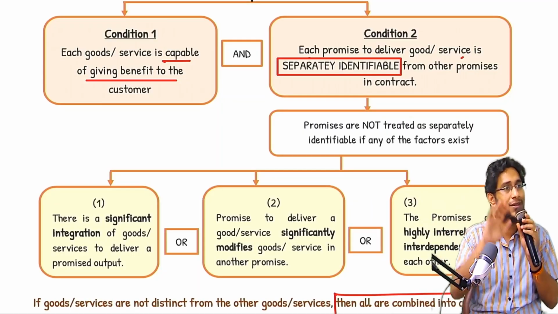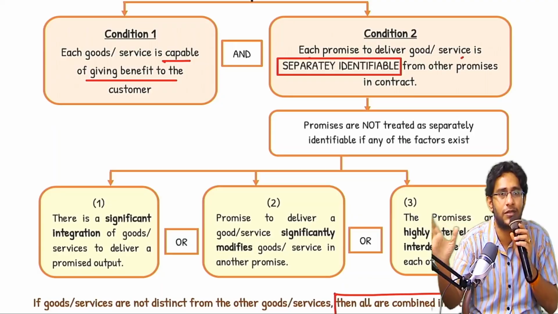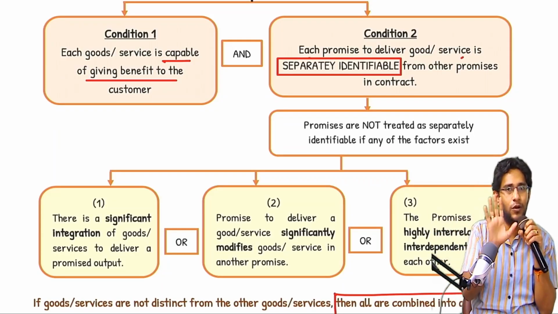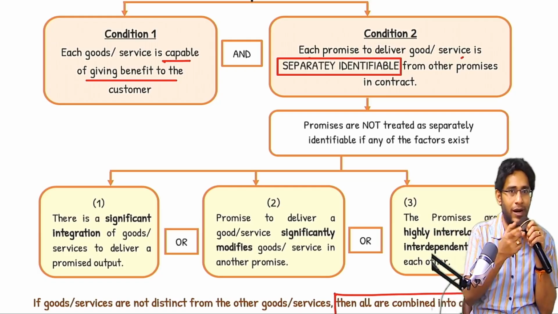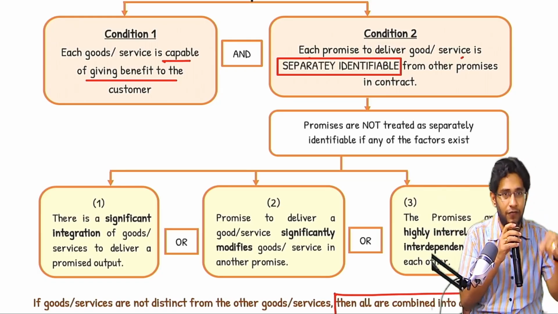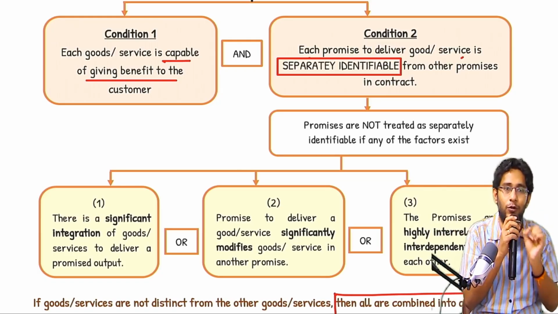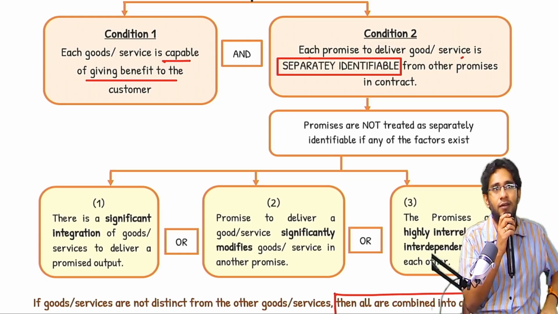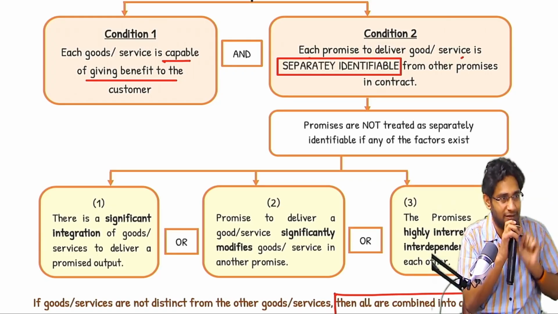365 promises are 365 performance obligations. You know, ideally what should happen? 3650, let's say it's what I collected from you. Per day I collected 10 rupees. At the end of each day, I should sit and write revenue 10 rupees, 10 rupees, 10 rupees. And every day that passes, I should recognize the revenue. This is ideally the correct answer.